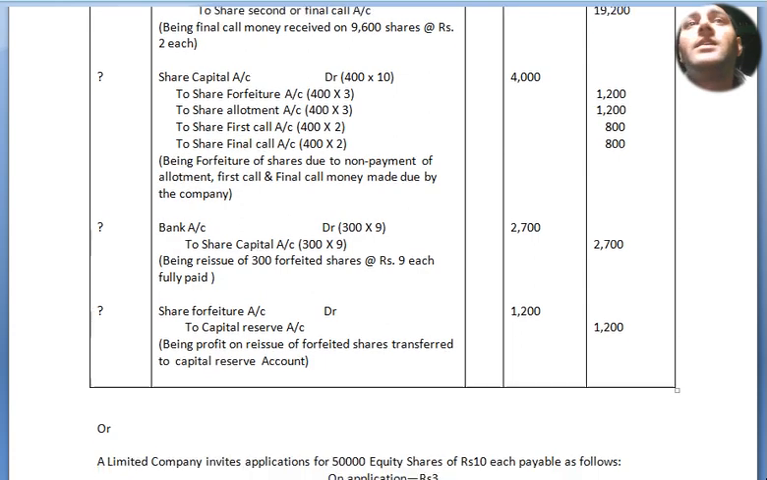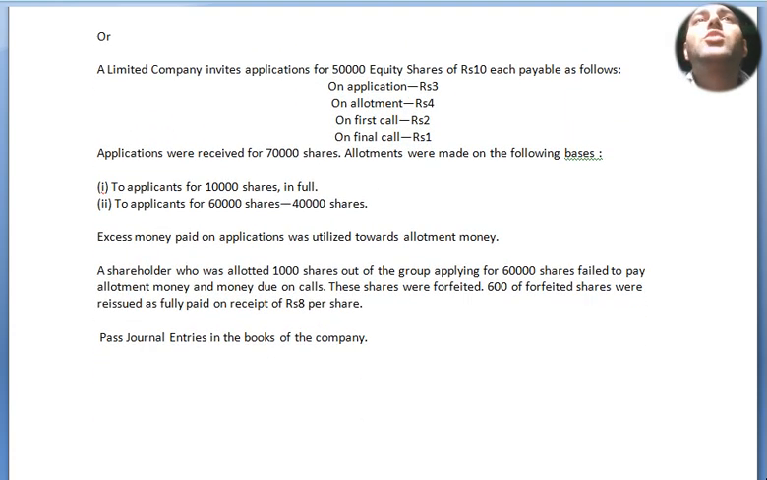Now we move to our next question. A limited company invites applications for 50,000 equity shares of rupees 10 each, payable as follows: on application rupees 3, on allotment rupees 4, on first call rupees 2 and final call rupees 1. Applications were received for 70,000 shares. Over subscription: allotments were made to the applicants of 10,000 in full, to the applicants of 60,000, 40,000 shares were allotted. Excess money paid on application was utilized towards allotment.